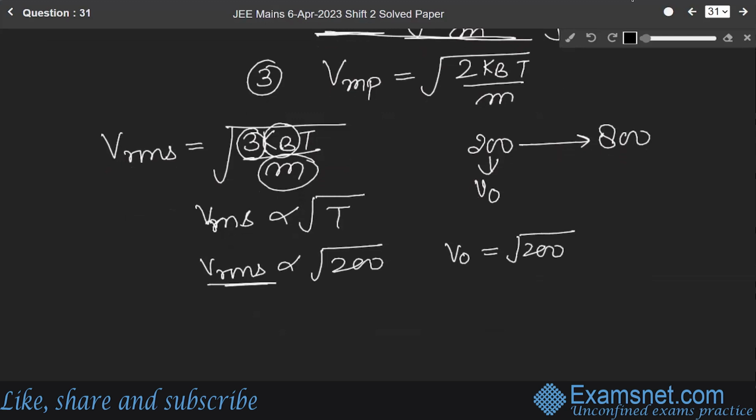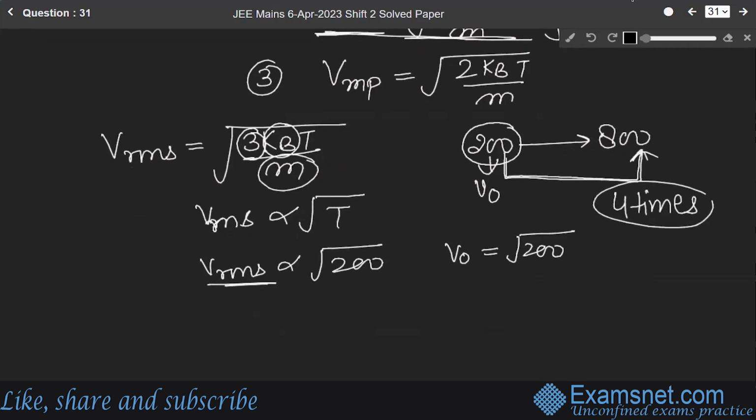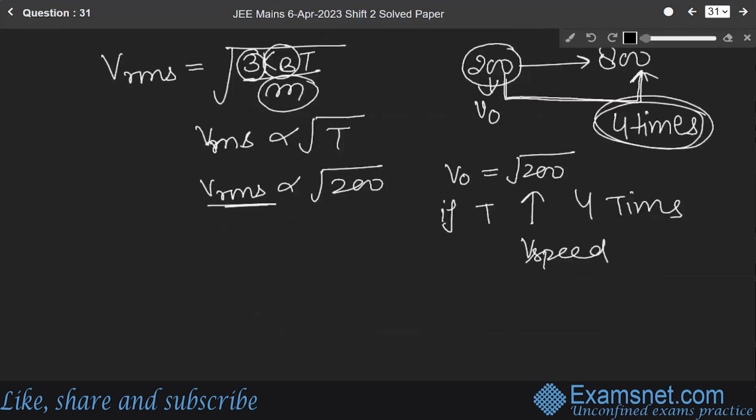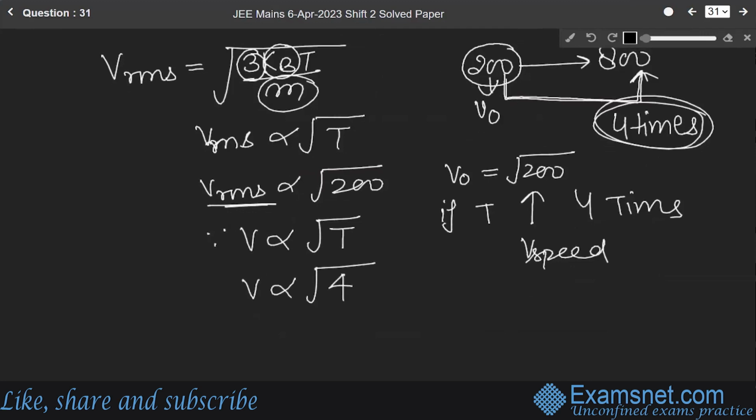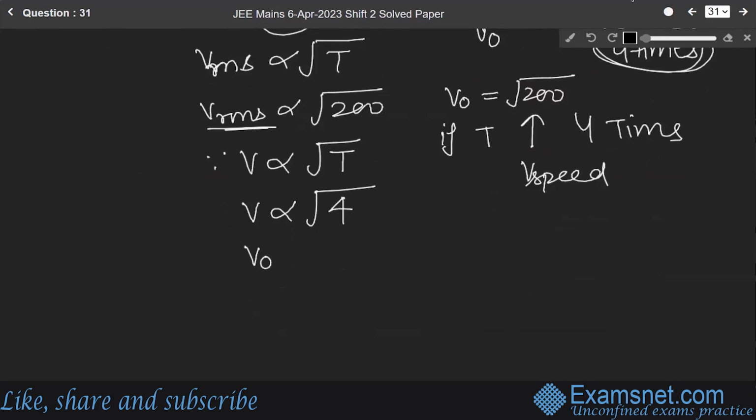Here you see that the temperature is increasing from 200 to 800 Kelvin, which means the temperature is increasing 4 times. Since V is directly proportional to under root of T, if the temperature is increasing by 4 times, the speed V0 must be increasing by 2 times, so 2 V0.